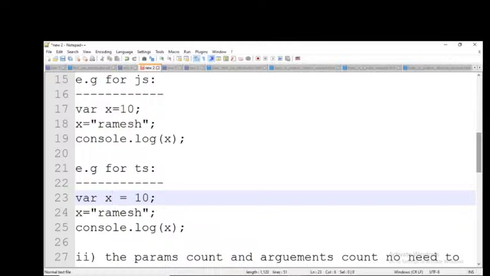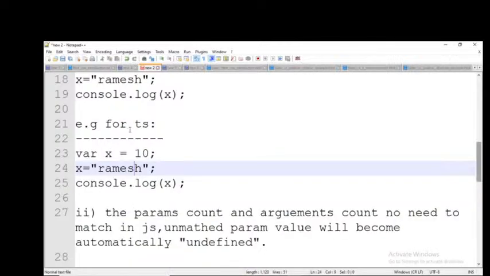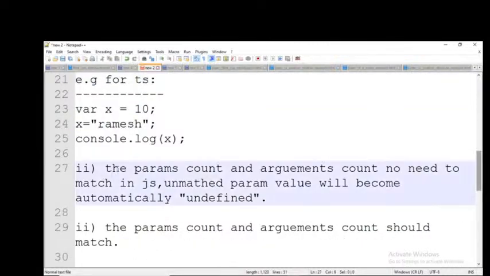Okay, right. So this is a difference between JavaScript and TypeScript. First difference, and the second difference is the params count and arguments count no need to match in JavaScript. Unmatched parameter value will become automatically undefined. But here the parameters count and arguments count should match.